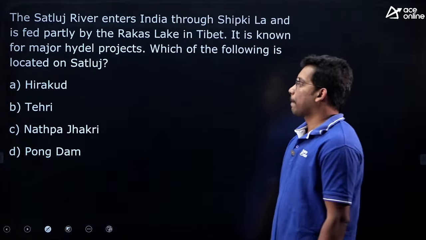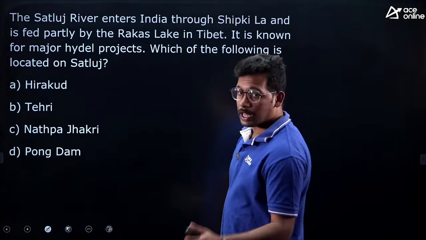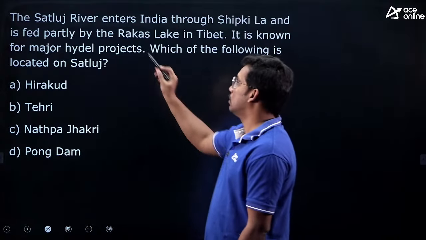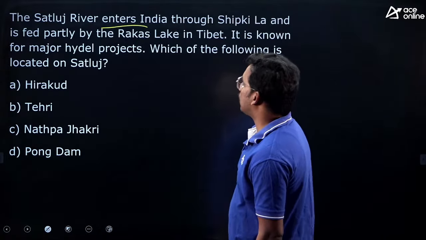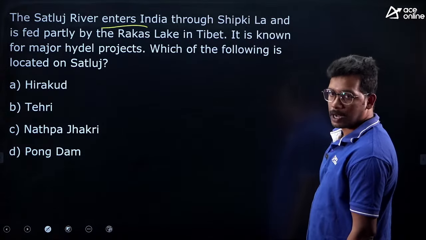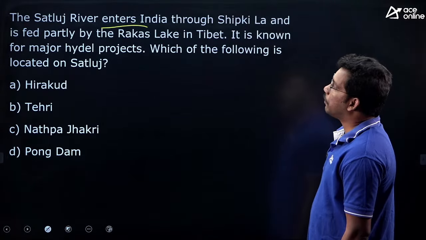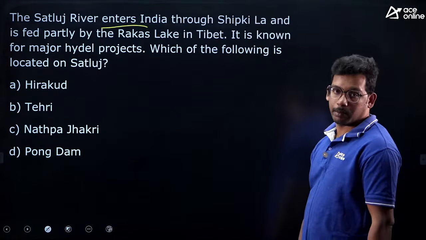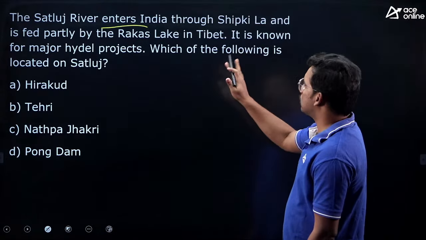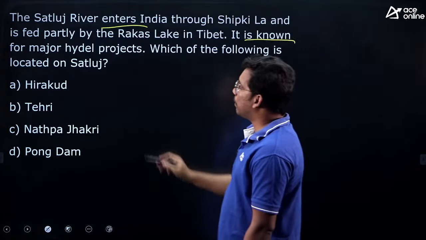Next, one more dam related question. Dams are very important, especially for civil engineers, they will ask you these questions. The Sutlej river enters India through Shipkila Pass, and is fed partly by Rakas Lake in Tibet. So that means this Rakas Lake gives water to Sutlej, but that is not the question. It is known for major hydel projects.